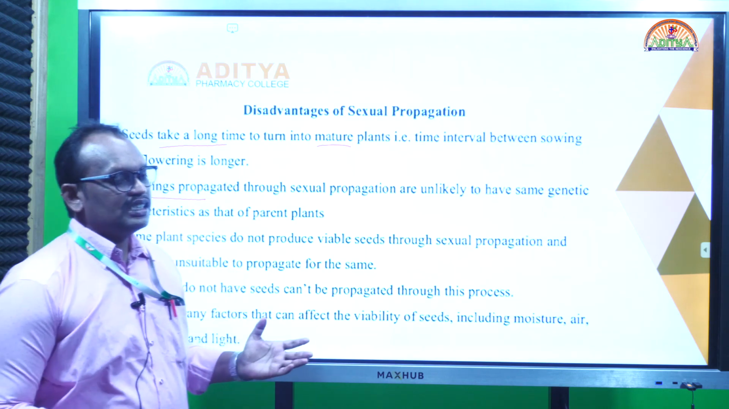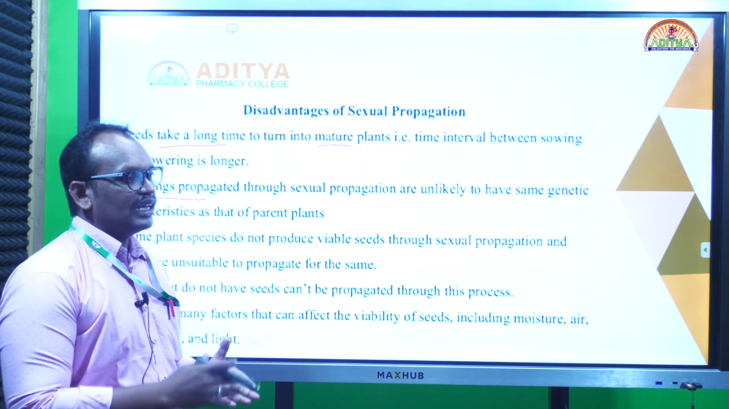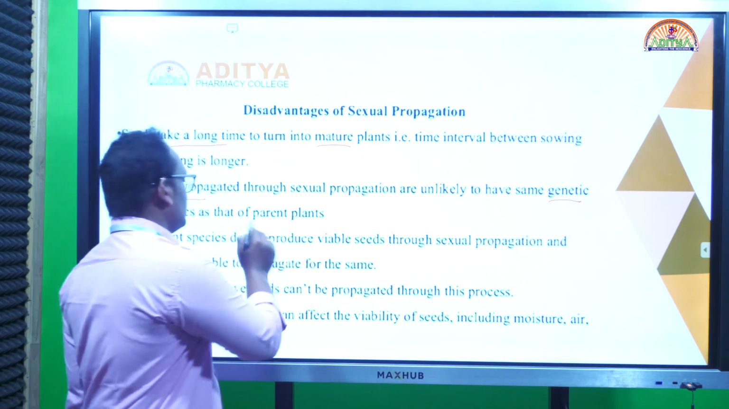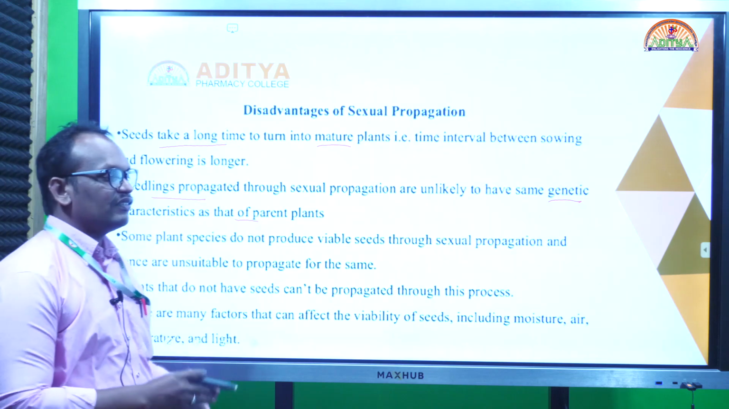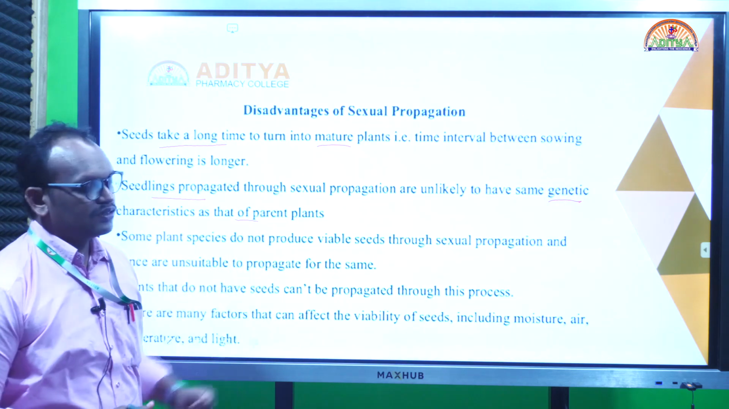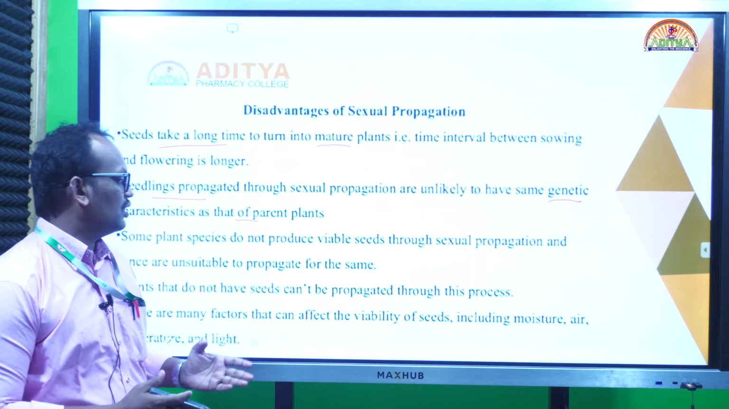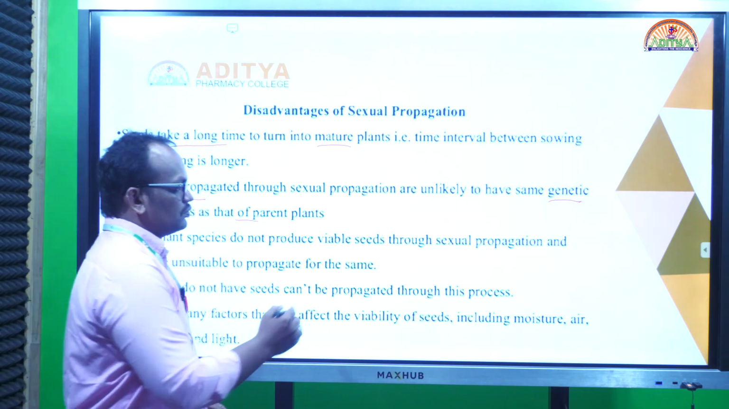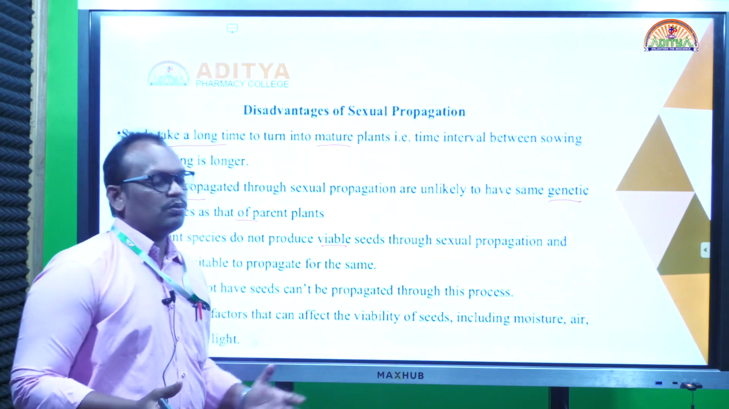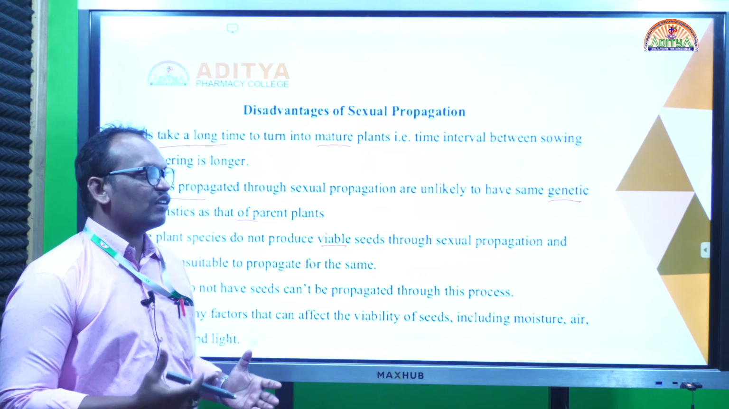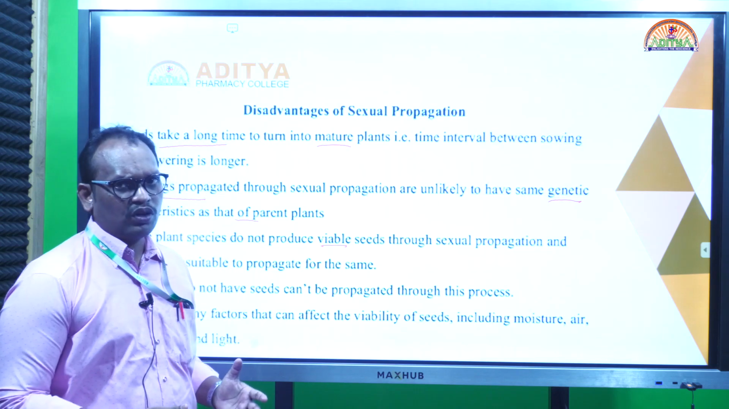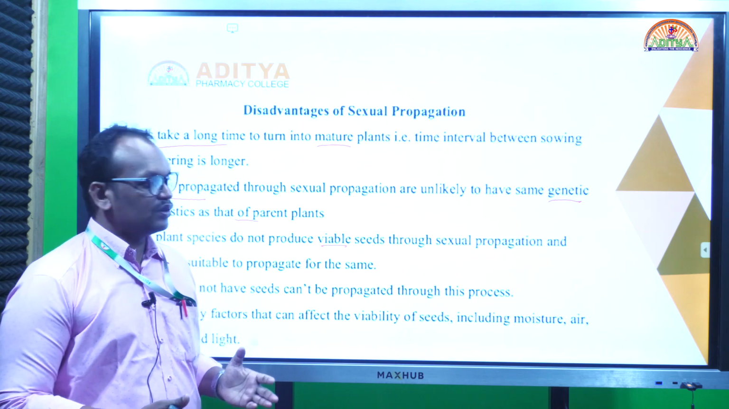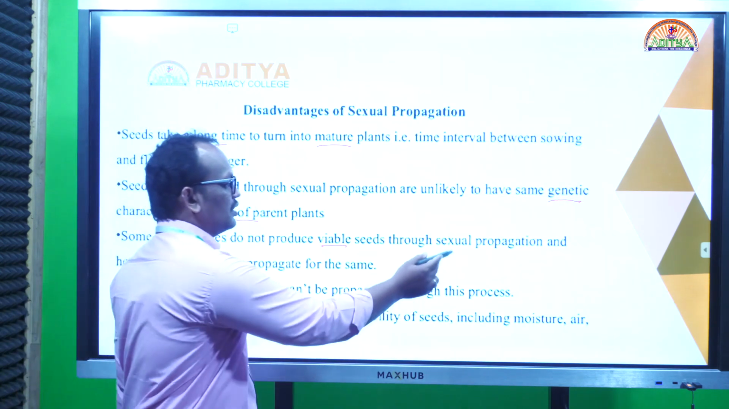Sometimes in seed germination, I told you about disease resistant varieties and high yielding varieties, but there is a chance of genetic variation, and less disease resistant and less yielding varieties can also be produced during the sexual method of propagation. This is also one of the disadvantages of seed propagation. Sometimes some seeds are not viable and do not have germination power. We see that disadvantage after sowing the seeds in the field. So that is also a disadvantage of the sexual method of propagation.